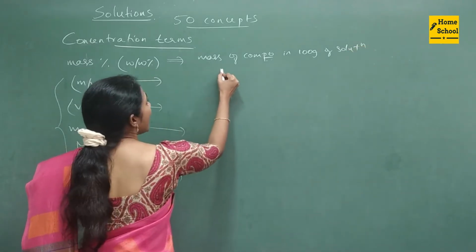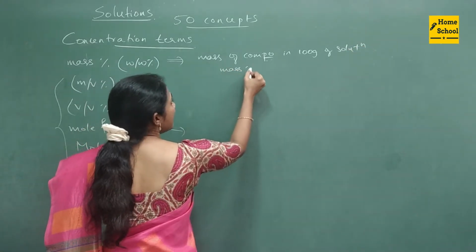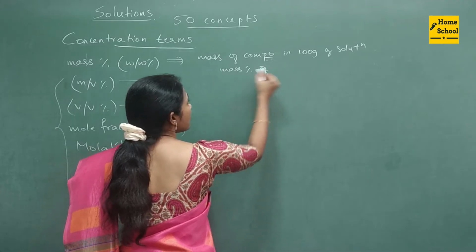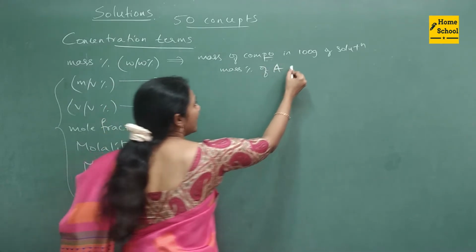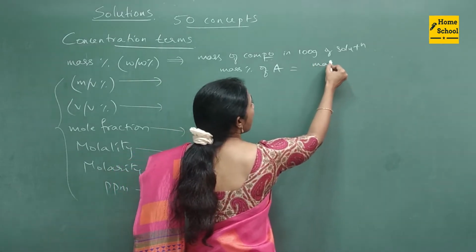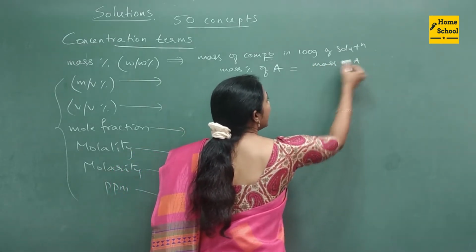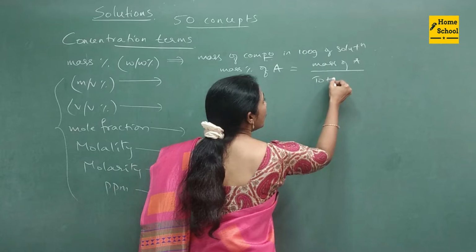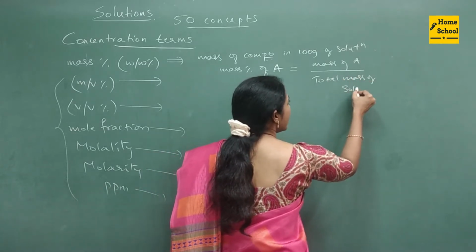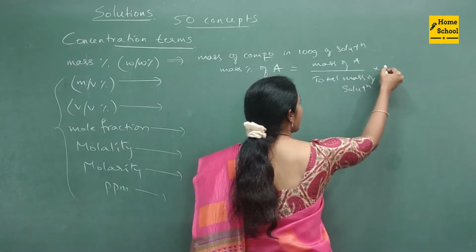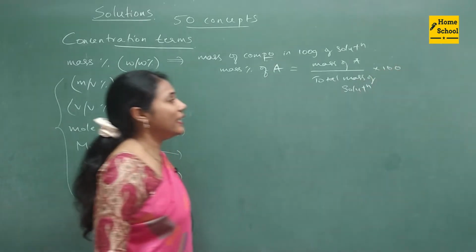Suppose I have to find out the mass percent of a component A. So what is the formula? Mass of A divided by total mass of solution, so in the denominator you have to take the total mass of solution, multiplied by 100.